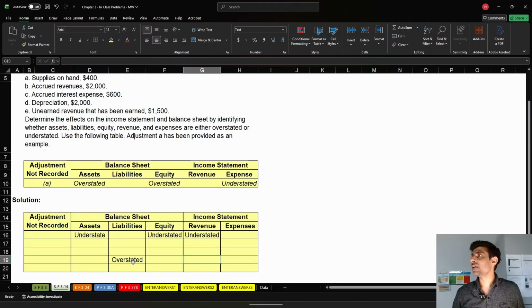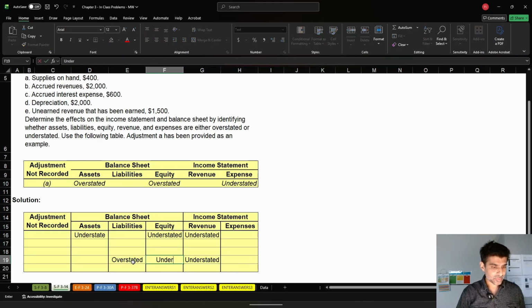What about our income statement? What's the effect? Understated our revenues, right? We're going to have our revenues understated because some of the revenues that would have been included, we didn't, because we just left that liabilities too large. We didn't convert unearned revenue to revenue. So we would have understated the revenue, and that would cause our equity to be understated.